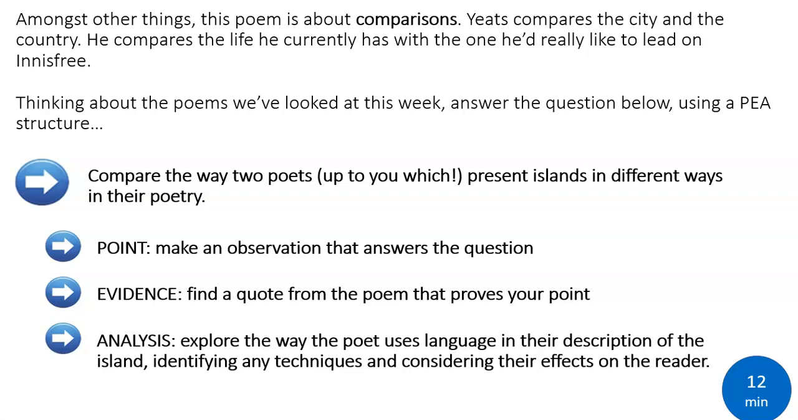Okay, Year 9, I very much hope you've enjoyed looking at these three very different representations of islands in poetry, and I hope you've enjoyed thinking about some of these themes. Thank you very much for your hard work.